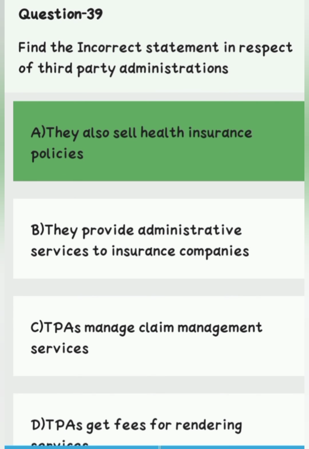Question number 39. Find the incorrect statement in respect of third party administration. Option A. They also sell health insurance policies. Option B. They provide administrative service to insurance companies. Option C. TPAs manage claim management service. Option D. TPA get fee for rendering. Right answer is option A. They also sell health insurance policies.